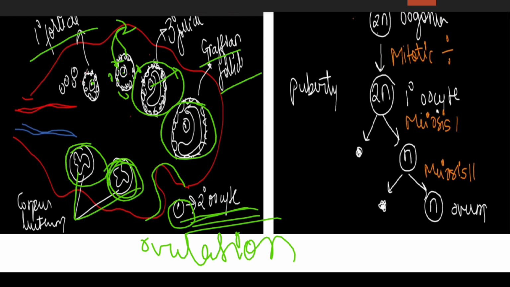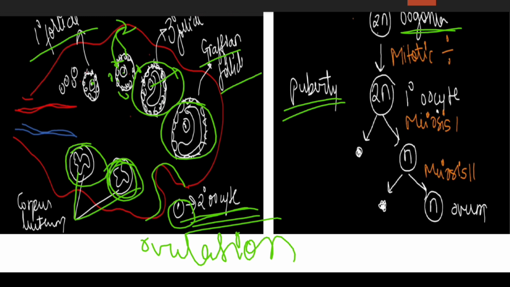So here we have seen that oogonia, which is diploid, undergo mitotic division to produce the primary oocyte, which gets arrested at prophase 1 of meiosis until the female attains puberty.